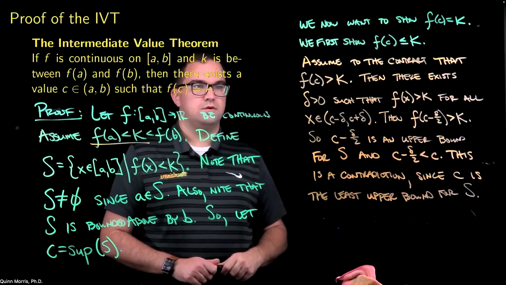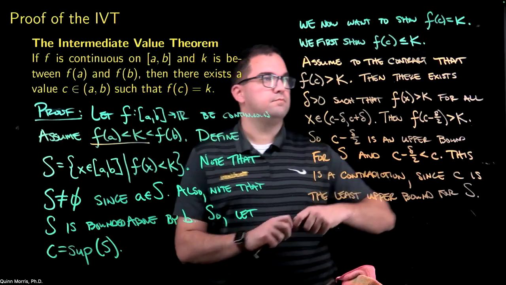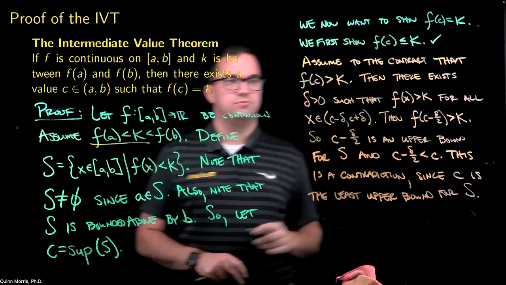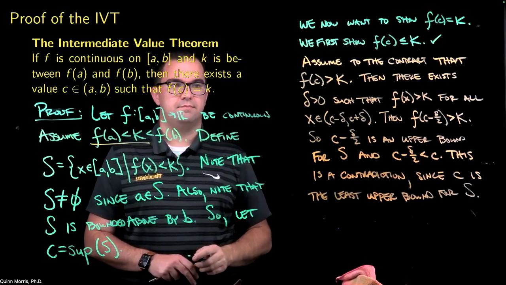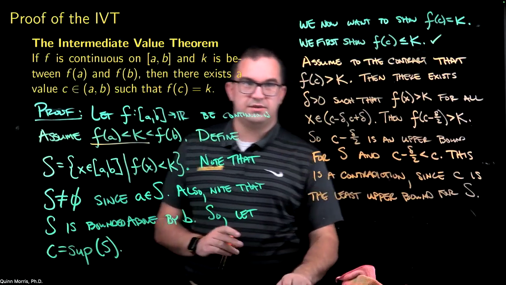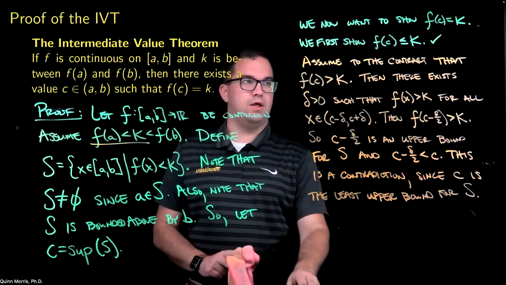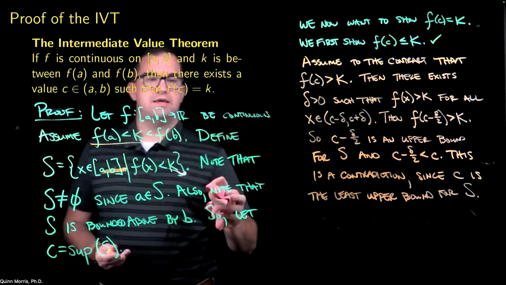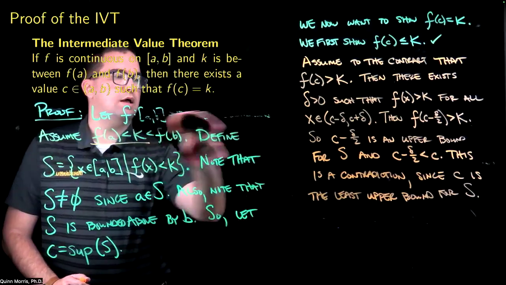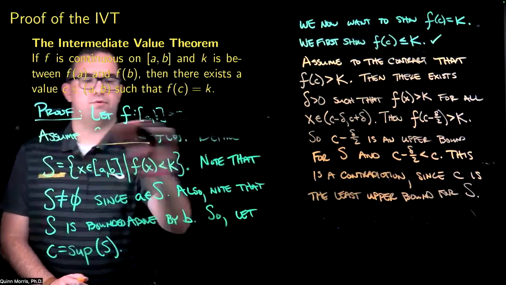All right. So check, we've shown that. Okay. Now we need to show the opposite inequality. We need to show that f of c is greater than or equal to k.